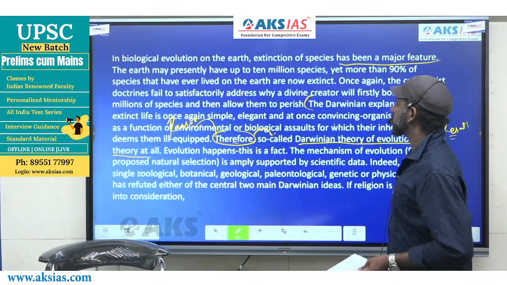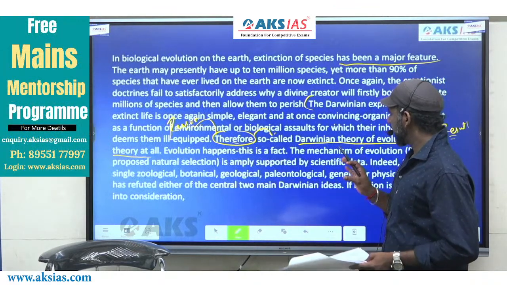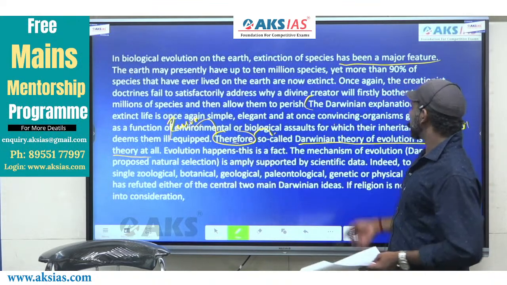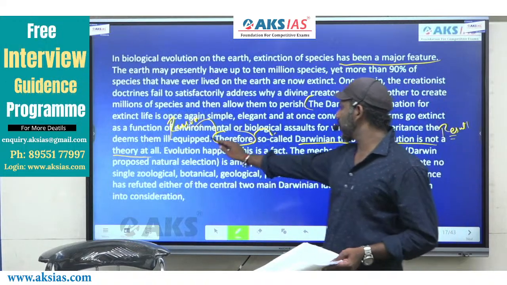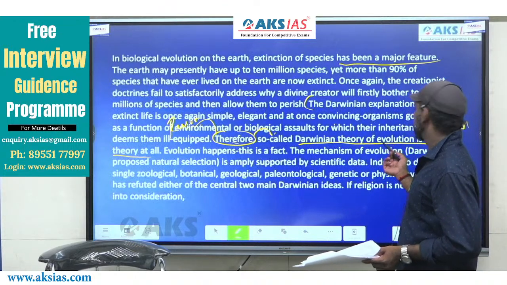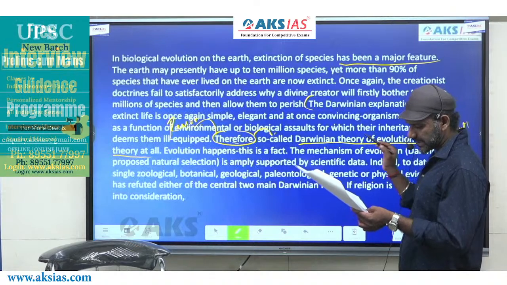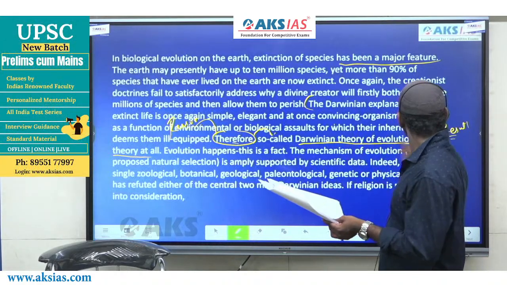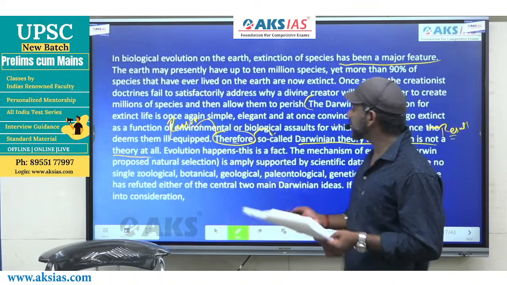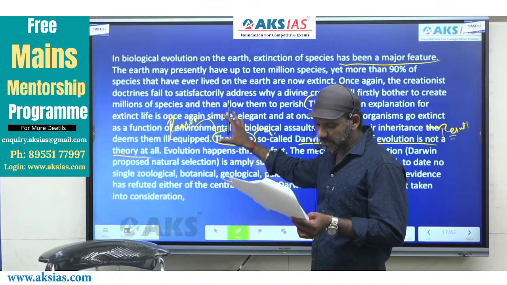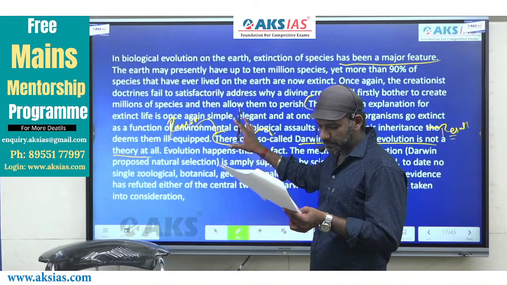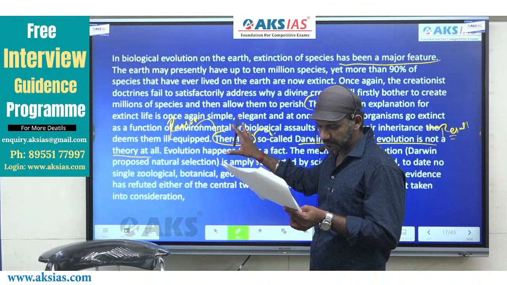The Darwinian explanation for extinct life is once again simple, elegant, and at once convincing. Hyphen, apposition. Organisms go extinct as a function of environmental or biological assaults for which the inheritance deems them ill-equipped. This must be the answer to this particular question, in fact.